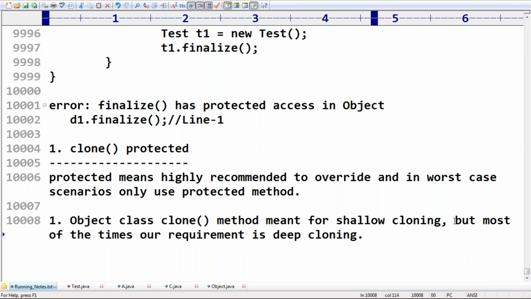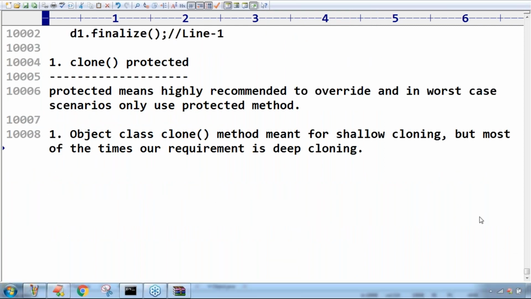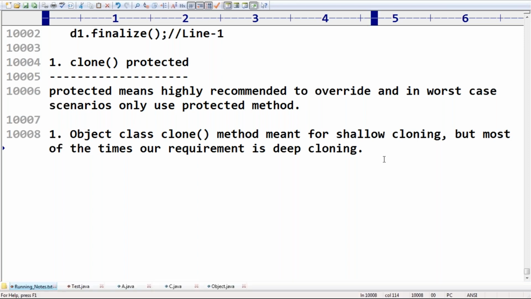That's why it is highly recommended to override this clone method in your class. Don't depend on the Object class clone method; only in the worst case can you depend on it. Friends, are you getting the reason why the clone method is protected? Because most of the time our requirement is deep cloning, but not shallow cloning. That's why it is highly recommended to override this method.